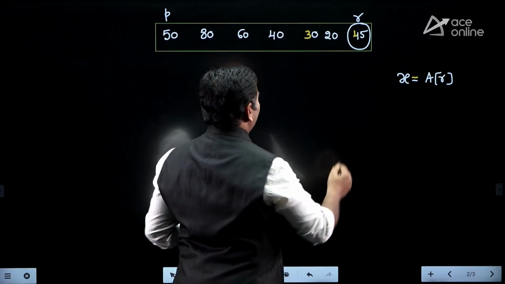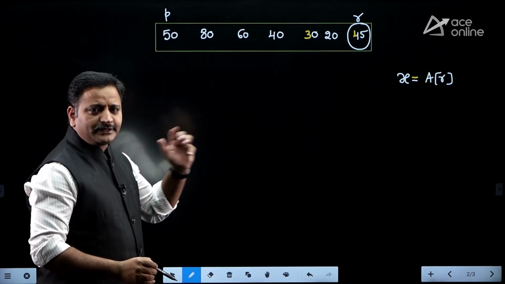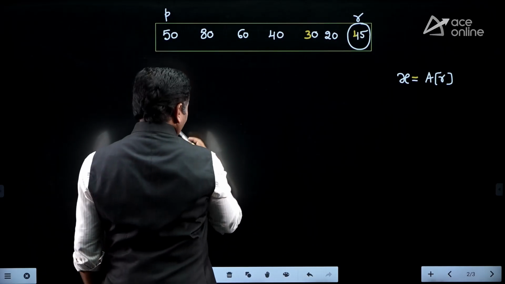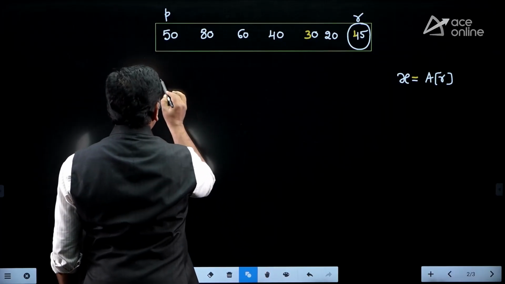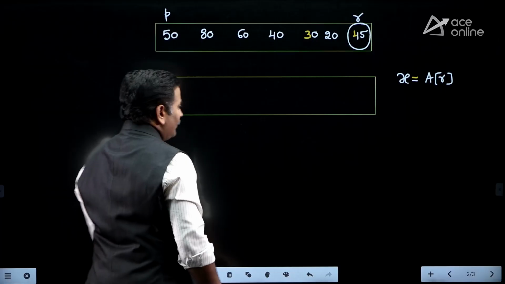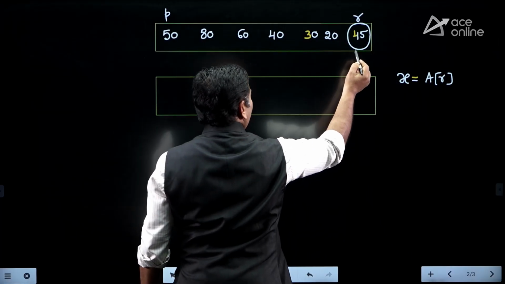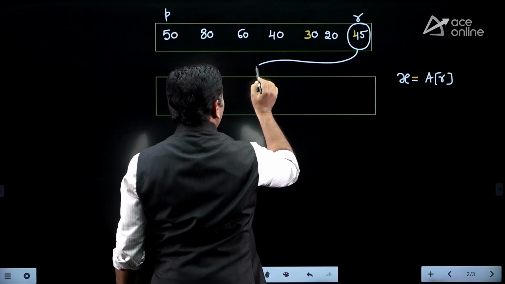After applying the partitioning algorithm, this element must be placed in the correct place, friends. The correct place means, for example, if you apply the partitioning algorithm on the given array, that partitioning algorithm will place 45 in its correct place.